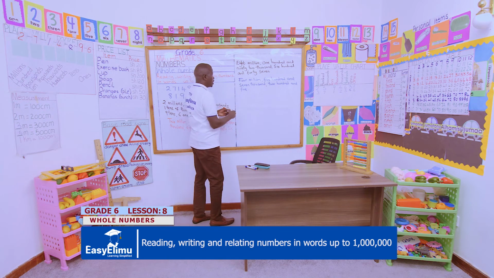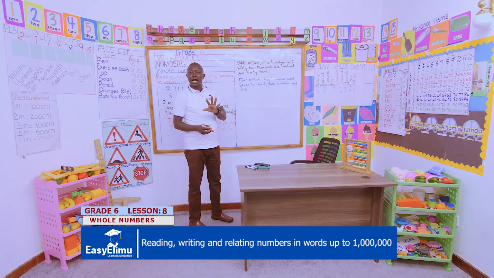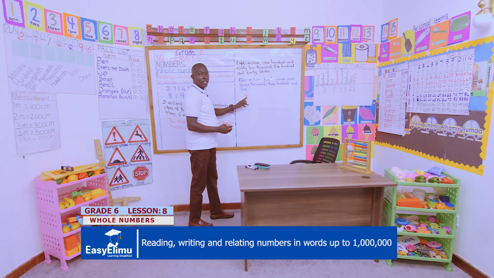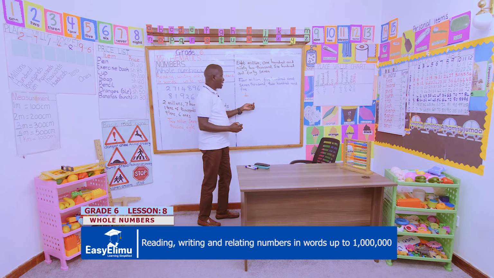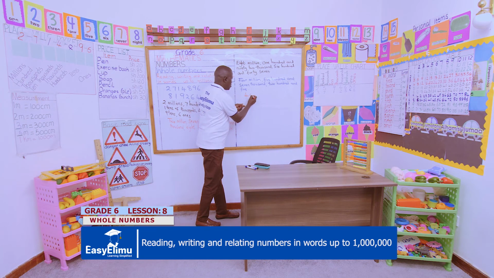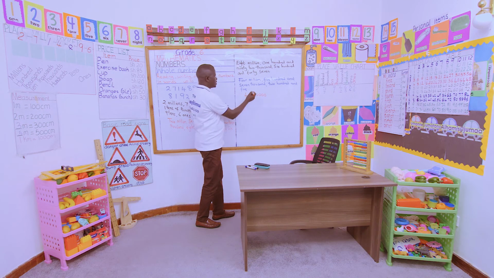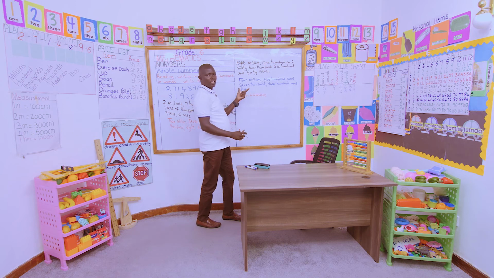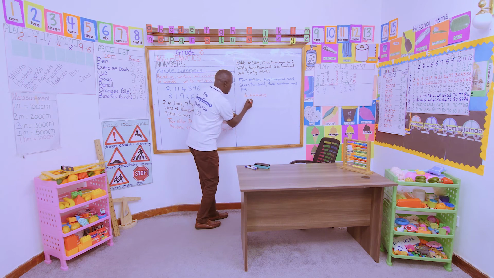For example, 4 million. We know a million has 7 digits. So we'll have 4, and to make it 7, fill the other parts with zeros. 1, 2, 3, 4, 5, 6, to make the entire number 7 digits. 1, 2, 3, 4, 5, 6, 7. That is the first part. The second part is 507,000.